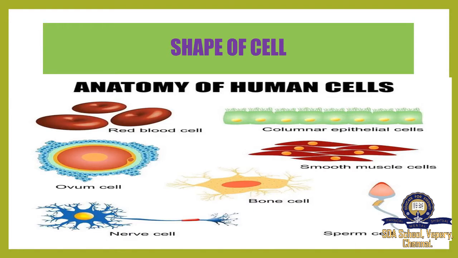Smooth muscle cells. We have 600 muscles in our body, and those muscle cells look like this. Bone cell. In the bone, this is how we have a cell. The bone cells look like this structure. Sperm cell. The sperm cell is present in the male part of our body. So these are the different types of cells based on the organ system. Those cells are present in our body.